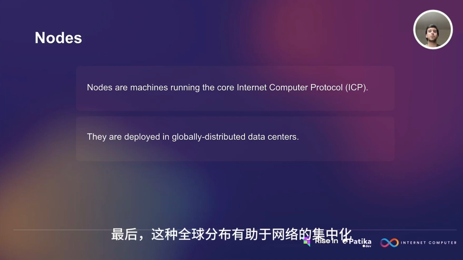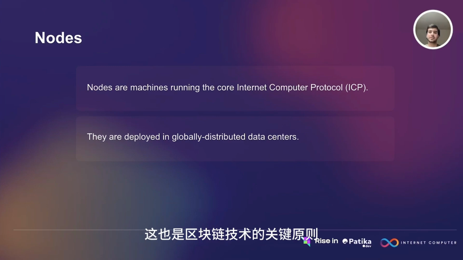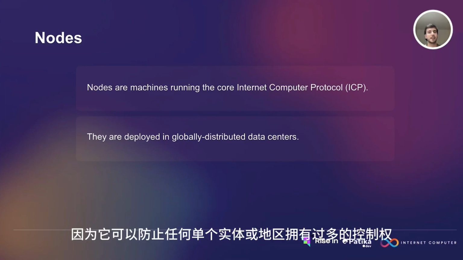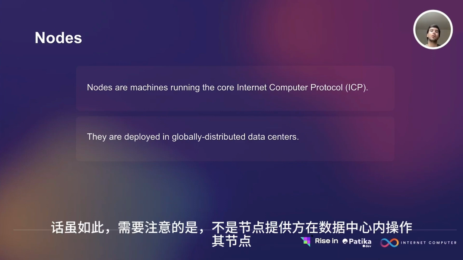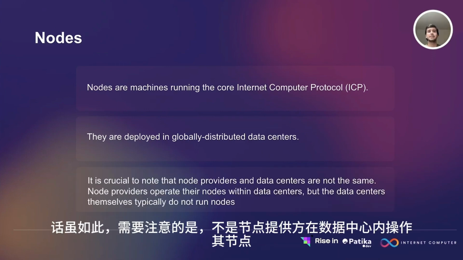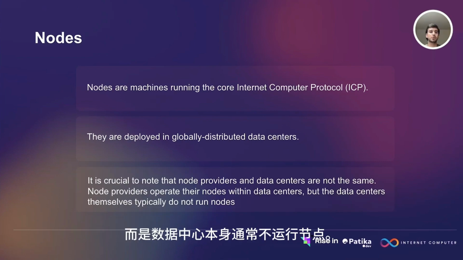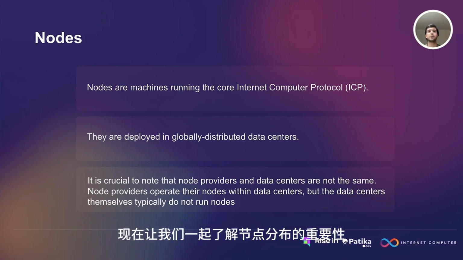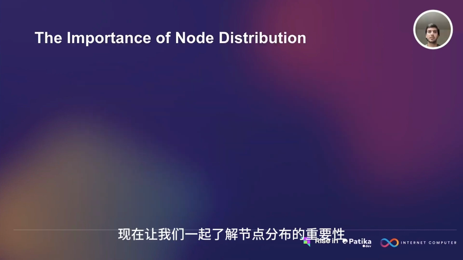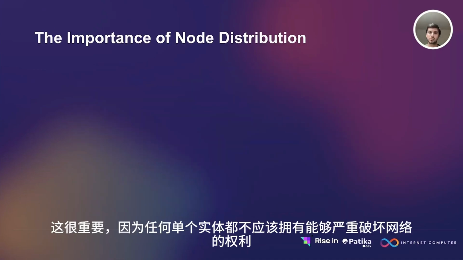Lastly, this global distribution contributes to the decentralization of the network, a key principle of blockchain technology, as it prevents any single entity or region from having too much control over the network. That being said, it is crucial to note that node providers operate their nodes within data centers, but the data centers themselves typically do not run nodes. Now, let's look at the importance of this node distribution.